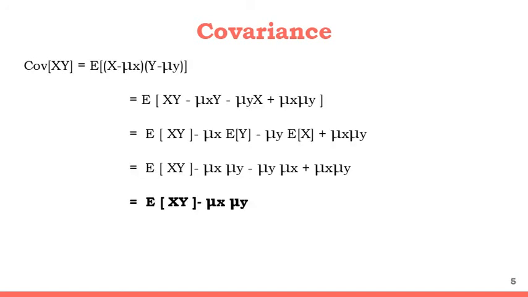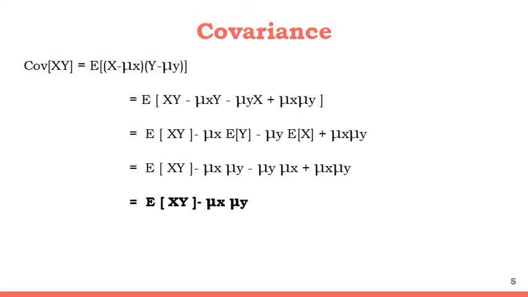So here we are going to find out an expression for covariance of x comma y. We know that covariance of xy is equal to expected value of x minus mu x multiplied by y minus mu y. Now if you go for the linear expansion of this one, what we get is expected value of xy minus mu x y minus mu y x plus mu x mu y.